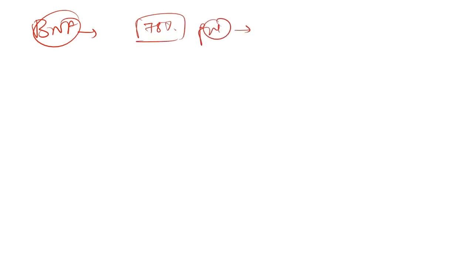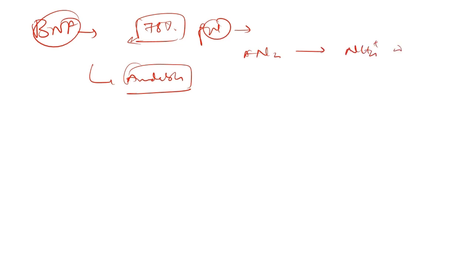This should be converted into an available form to be effectively utilized by the plants, right? So this atmospheric nitrogen should be converted into either ammonium form or nitrate form. So how does this conversion take place? This conversion is nothing but biological nitrogen fixation, which I already told you earlier.